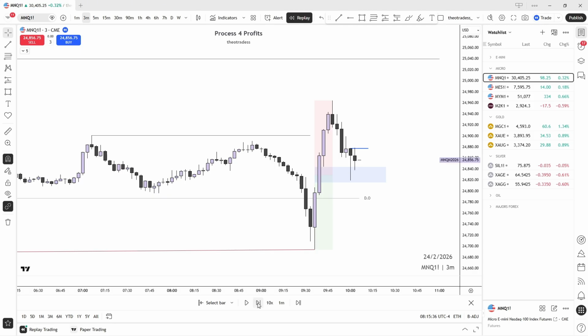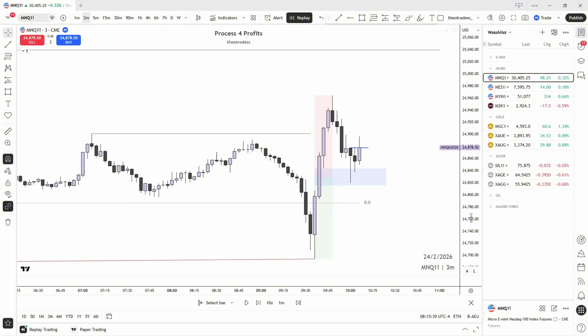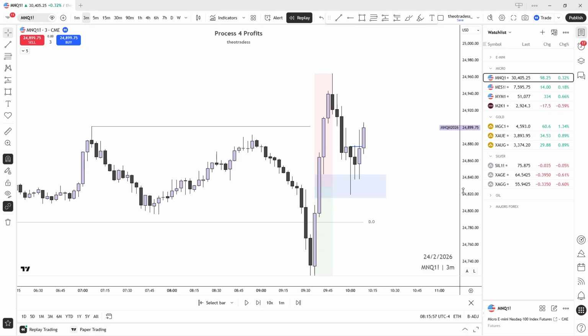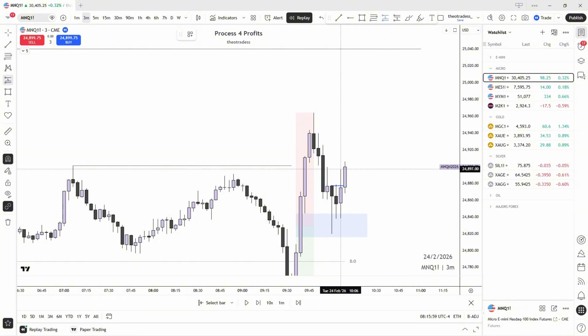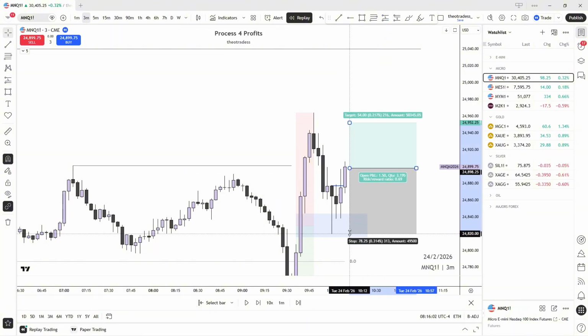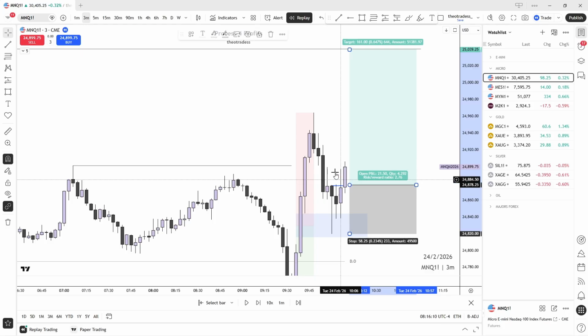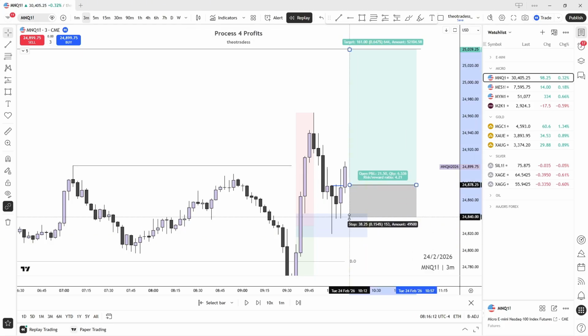Let's see. Oh, maybe not. Okay. Oh, yep. Oh, no, it's not. Not yet. If not, I want to see this low. If we don't close above here, I want to see this low get taken out. Okay. Oh, for fuck's sake, man. I missed it now. Let's see. Nah, you see now. Let's see. Maybe we get a fold. Let's see.